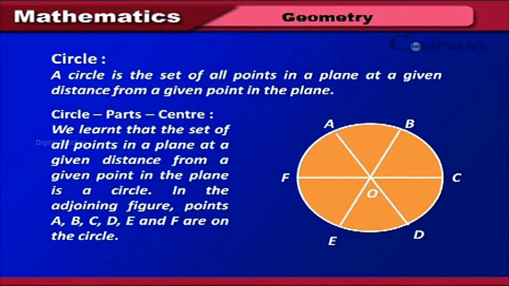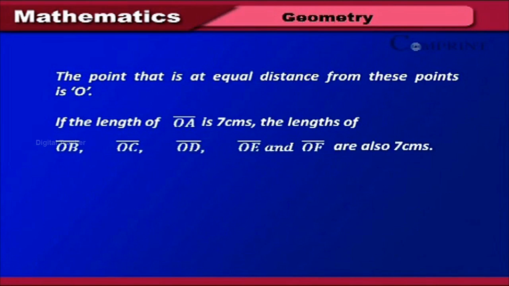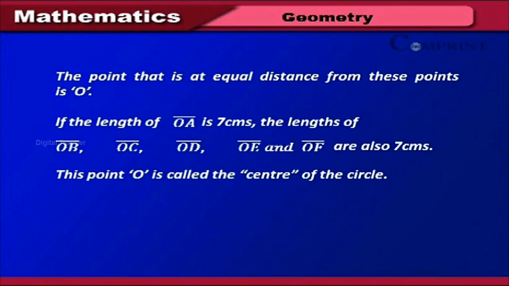In the adjoining figure, points A, B, C, D, E and F are on the circle. The point that is at equal distance from these points is O. If the length of OA bar is 7 centimeters, the lengths of OB bar, OC bar, OD bar, OE bar and OF bar are also 7 centimeters. This point O is called the center of the circle.